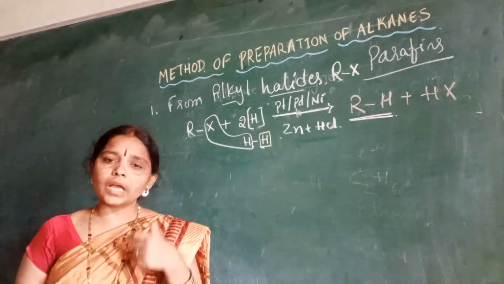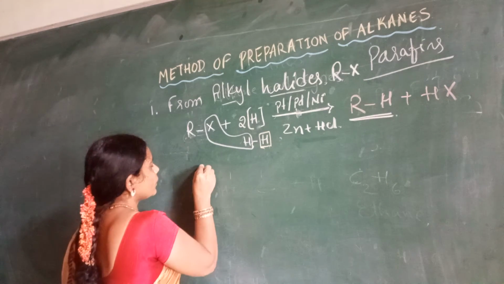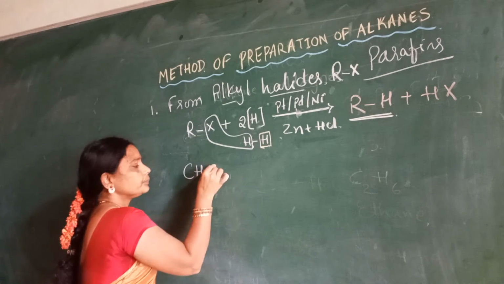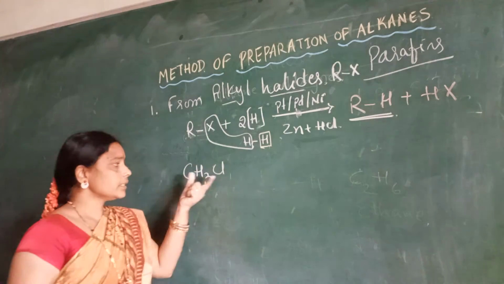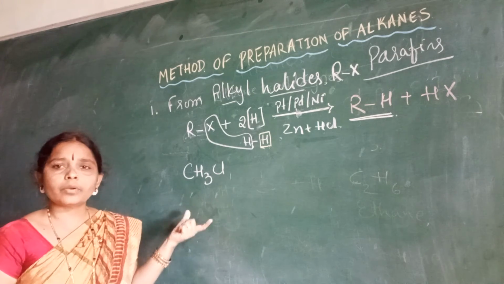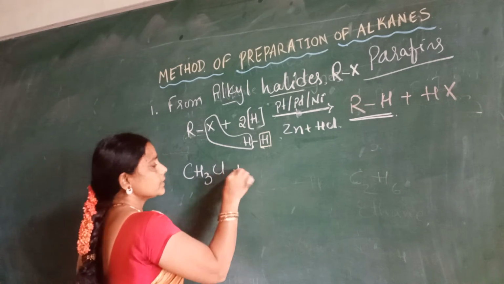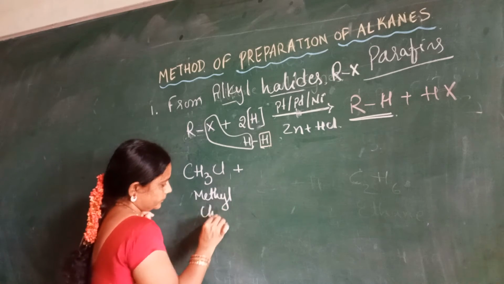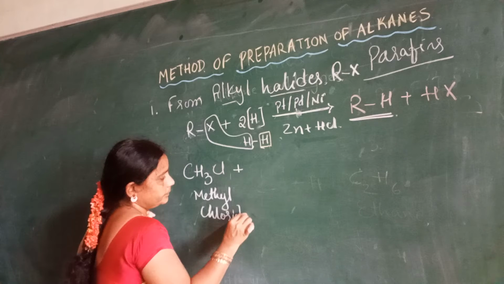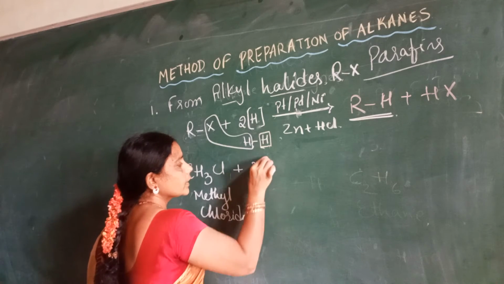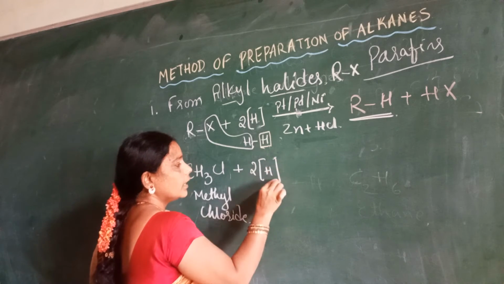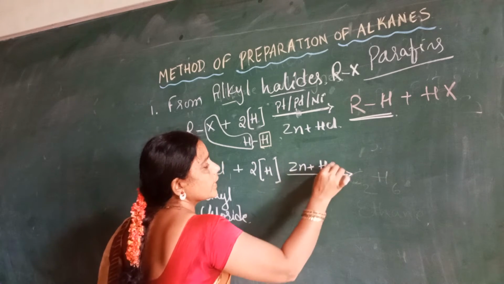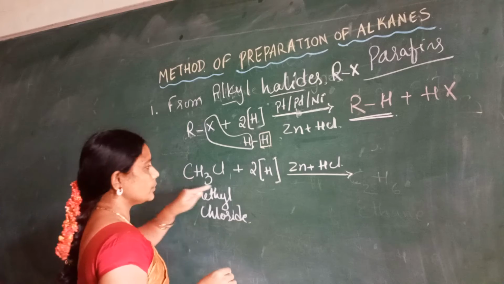So let me go with the next compound, R with X. Let me consider methyl chloride. This is chloromethane, methyl chloride, both are the same. Methyl chloride combines with 2 moles of nascent hydrogen in the presence of zinc with HCl and gives rise to a compound.